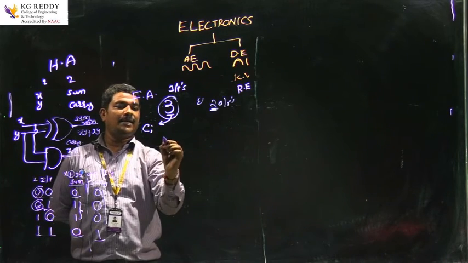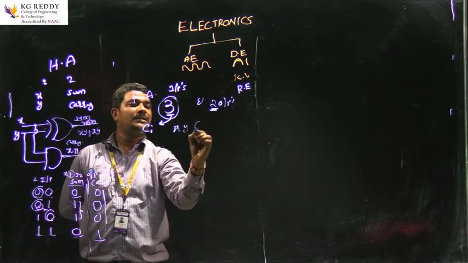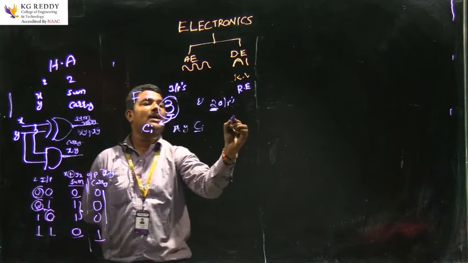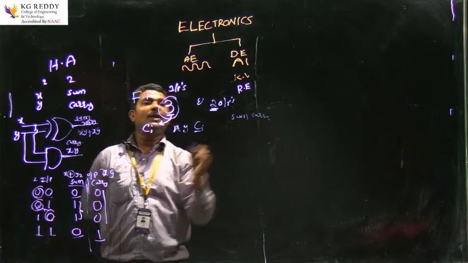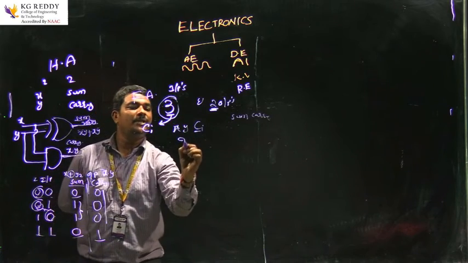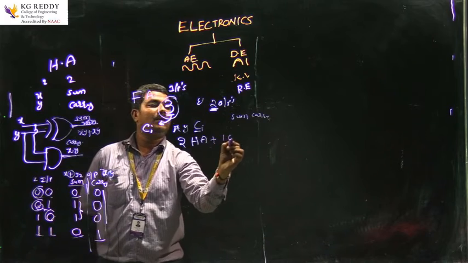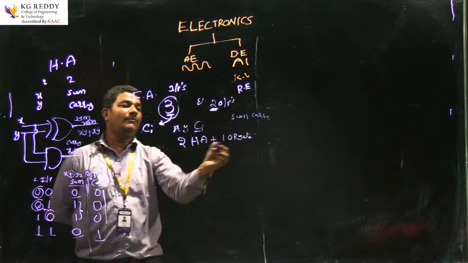Let us take x, y, Ci, meaning carry input, as the third input. The outputs are sum and carry. Full adder means 2 half adders plus 1 OR gate.